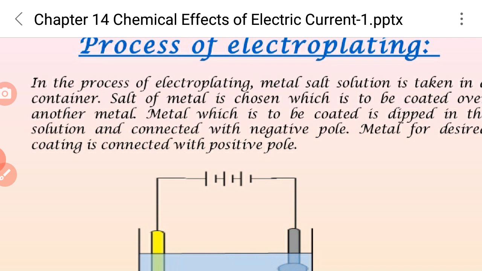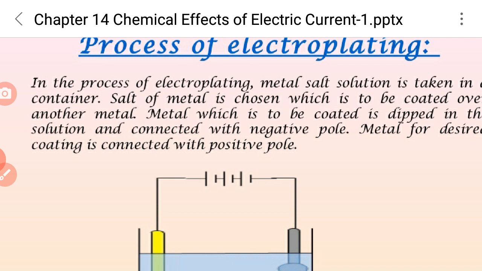The metal for the desired coating is connected with the positive pole. The process of depositing a layer of a desired metal on another material by means of electricity is called electroplating.